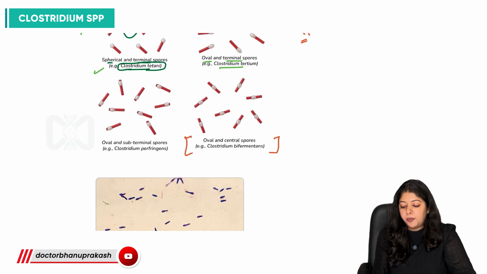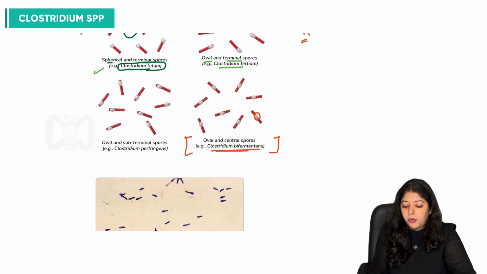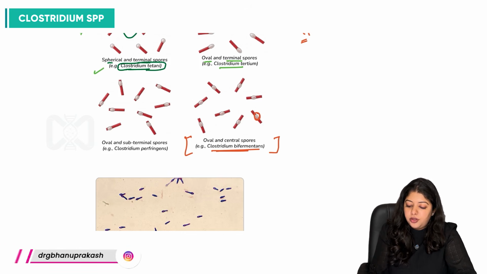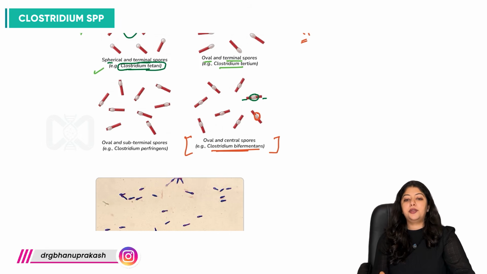Next image, very easy. What is that one spore which is dividing the bacilli into two parts? It is Clostridium bifermentans. There is one central spore, which is oval in nature, and it is dividing the bacilli into two equal parts. So that is Clostridium bifermentans for you, right?